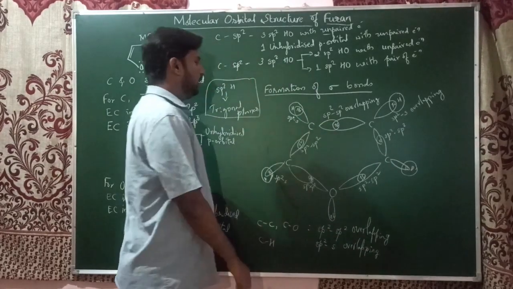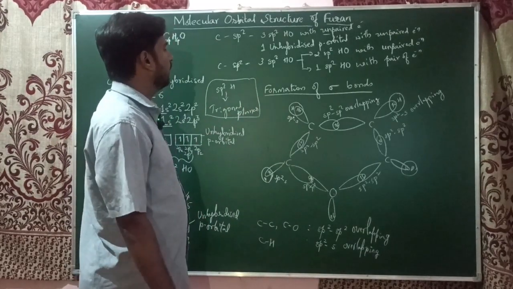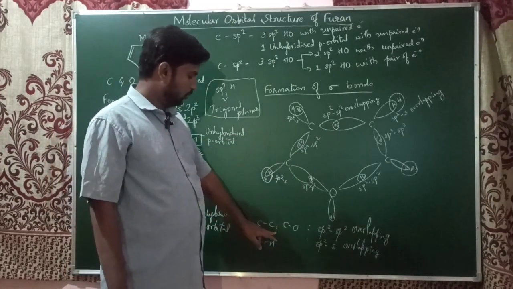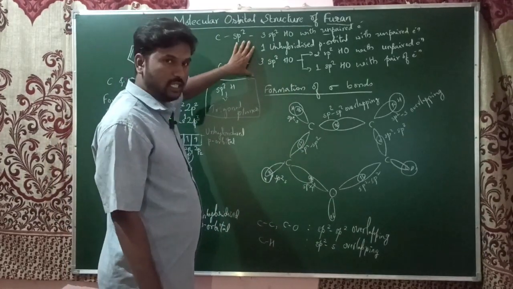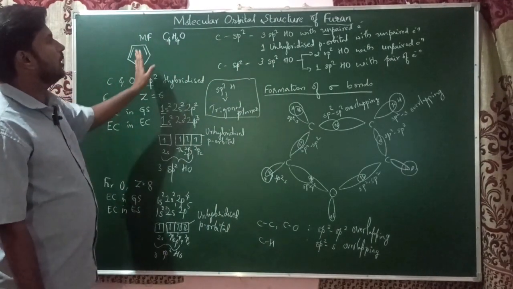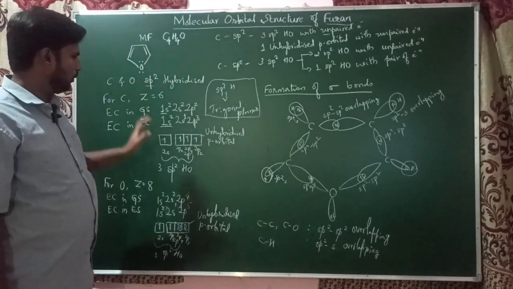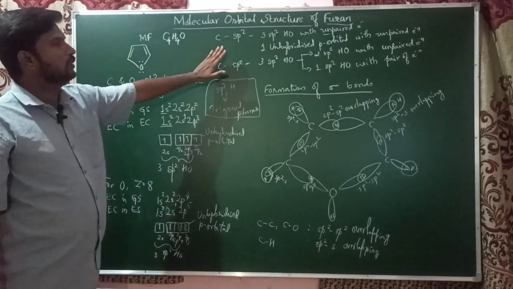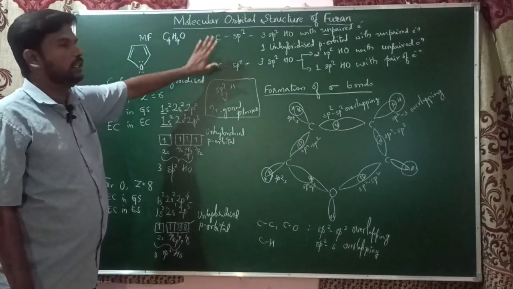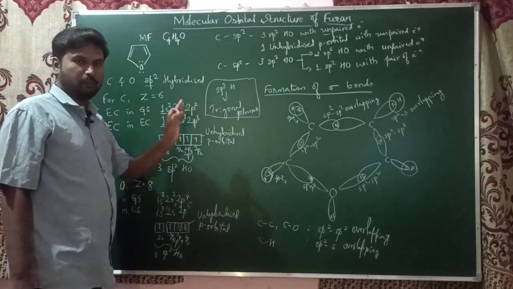This is very important. This is the molecular orbital structure of furan for the formation of sigma bonds. You should mention these things, and you do not need to write the electronic status in the exam, because they definitely ask only for the molecular orbital structures. If you write it also, no problem, but you at least need to mention these things. Even if you write point-wise like this, you will definitely get full marks, because you should mention what is happening perfectly.